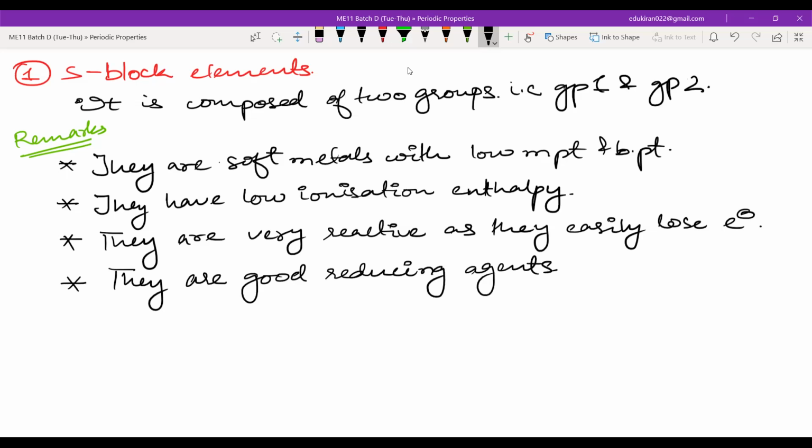Now, this point regarding reducing agents, you will learn in the redox reaction chapter, where we will go into detail on reduction and oxidation. There you will completely understand what a reducing agent is, and some part of it is also there in thermodynamics, but we'll be learning thermodynamics later.